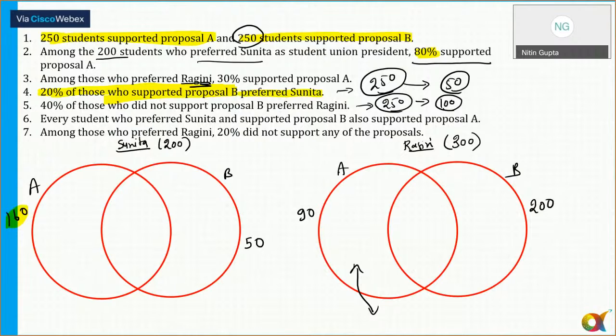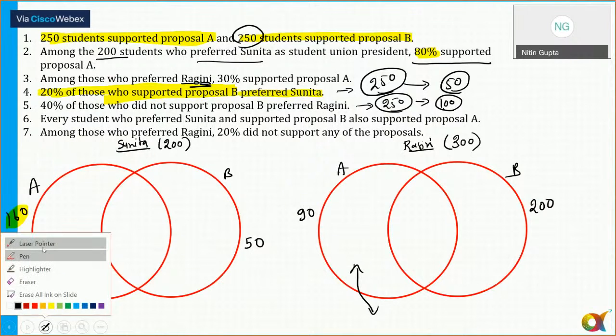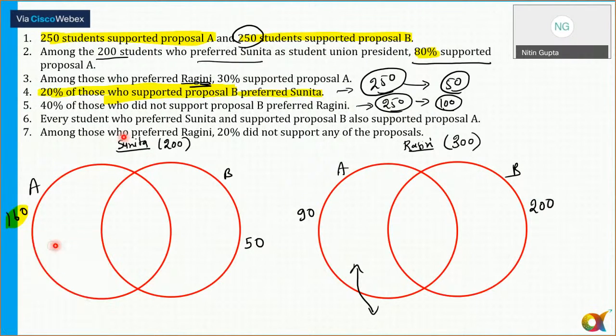Now statement number 6 says every student who prefers Sunita and supported proposal B also supported proposal A. So it is talking about these 50 students. These 50 students prefer Sunita and support proposal B, and they also support proposal A. So all these 50 students also support proposal A. So write down here, this is equal to 50 and this is equal to 0.